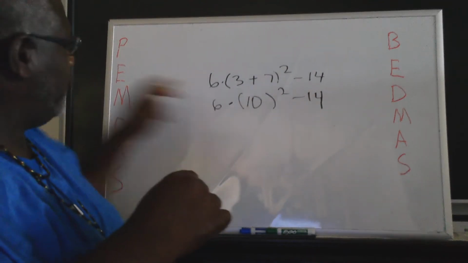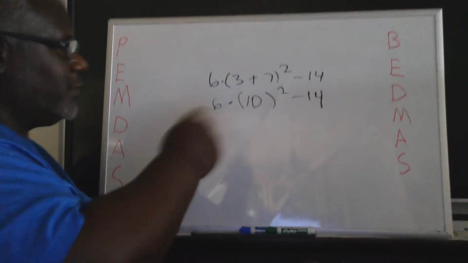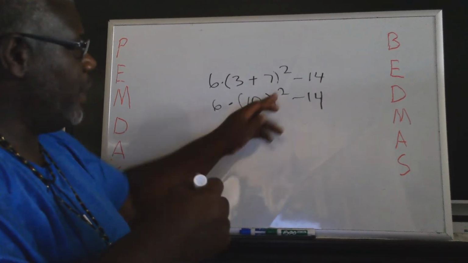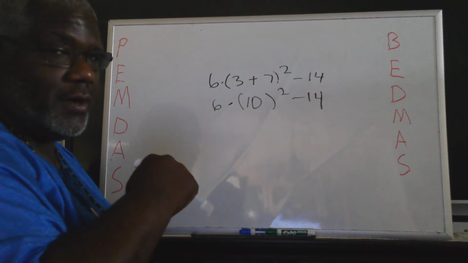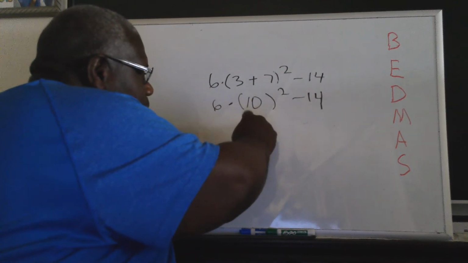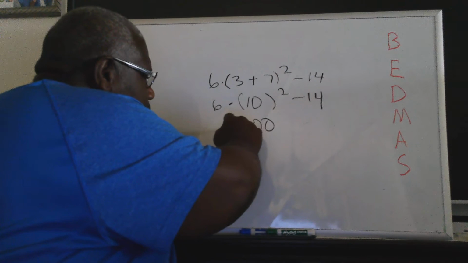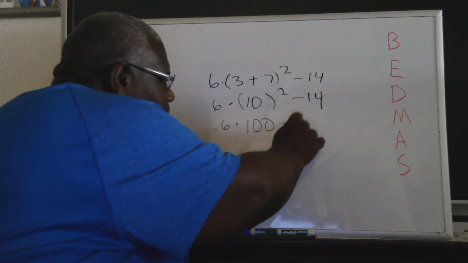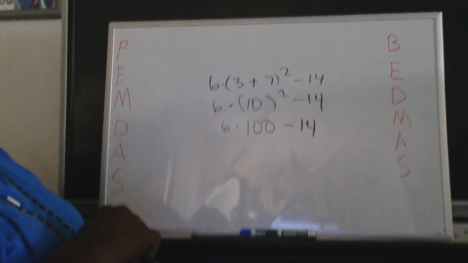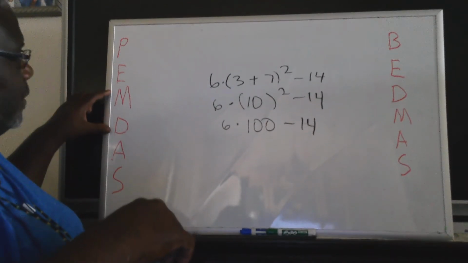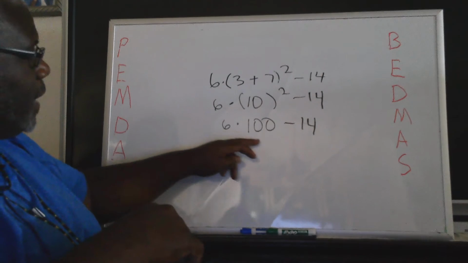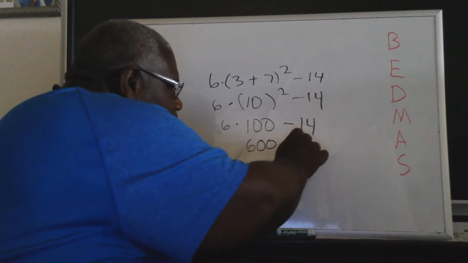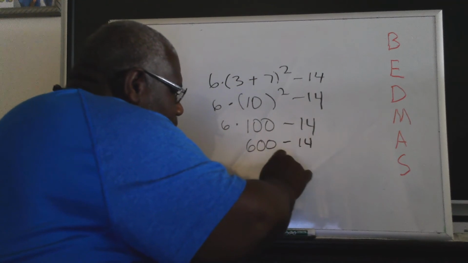Now you have an exponent. That's your next thing to do, right? So 10 squared, what do we say? Whenever you have an exponent with 10, whatever the number is denotes how many zeros there are, right? So 2 zeros equals 100. Now I can remove those brackets. What comes next? Multiplication, division, whatever's first. Here we got a multiplication problem. So that's 600 minus 14 equals what? 586.